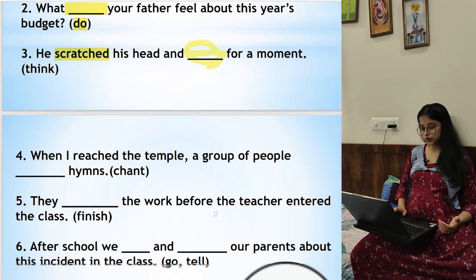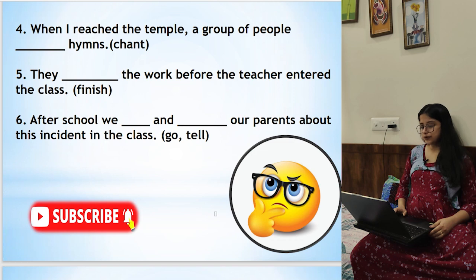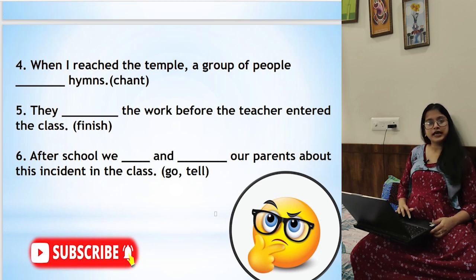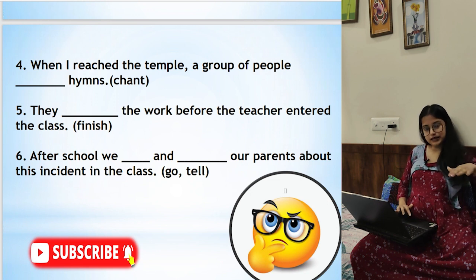Let's move to the fourth one. When I reached the temple, a group of people dash hymns. So what were they doing? A group of people were, at that time, no? It is a continuous tense. It should be a continuous tense because at that time he saw them doing it, right? They hadn't finished it yet.